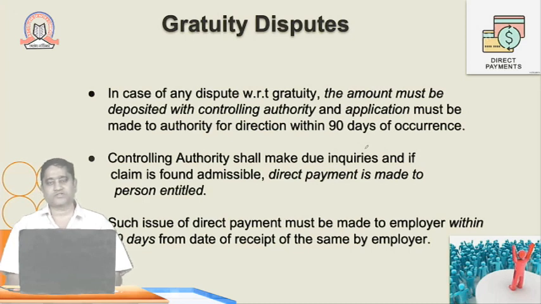So whenever a court case is going on, whenever the dispute is going on, the employer has to prepare the amount of gratuity, the statement related to the gratuity, and he has to inform the controlling authority. The controlling authority must make due inquiries, and if the claim is found inadmissible, then he can direct that the payment be made to the person entitled. So there are two possibilities: the controlling authority has to satisfy himself whether the gratuity has to be paid to the employee or not. Such directions for payment must be made to the employer within 30 days from the date of receipt of the same by the employer.